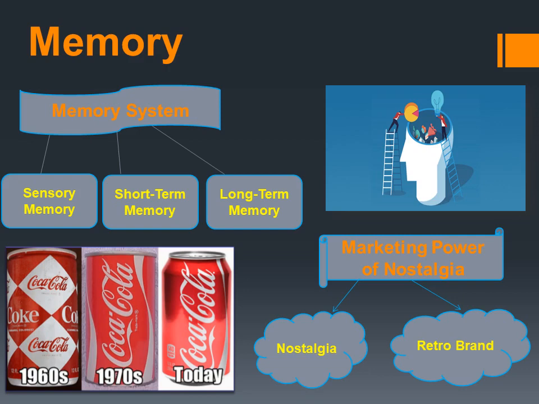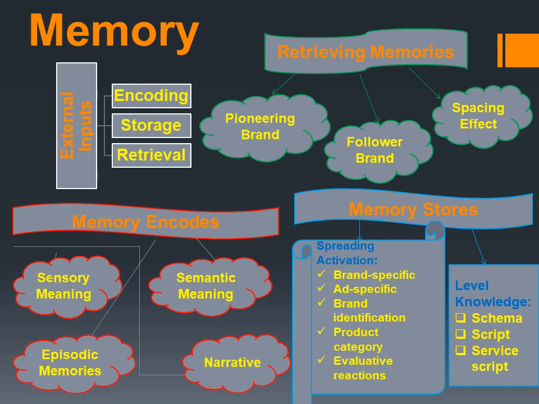In the next slide I will describe some more parts about memory. This slide is also about memory, and here I have highlighted how external inputs enter our memory and how that occurs. Encoding is the act of getting information into our memory system through automatic or effortful processing.